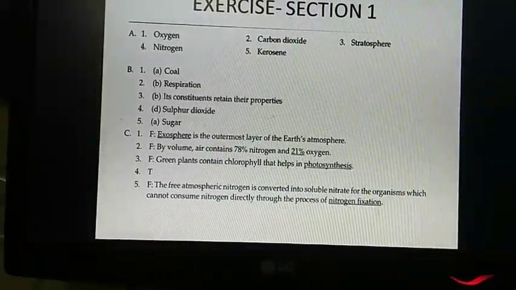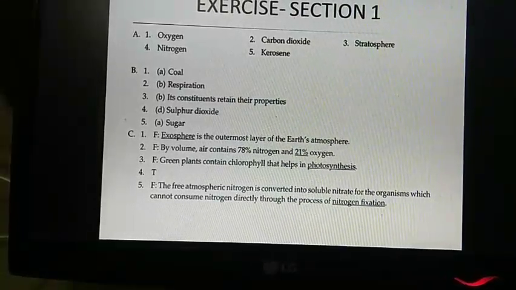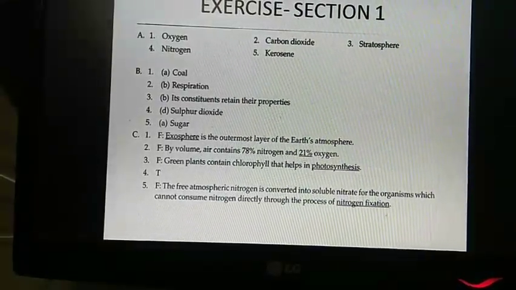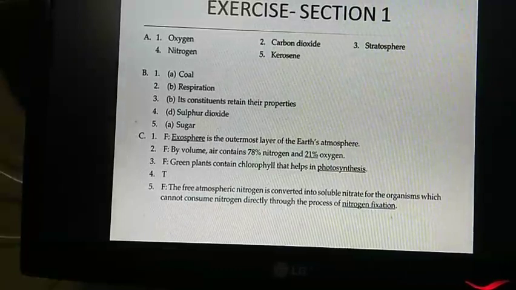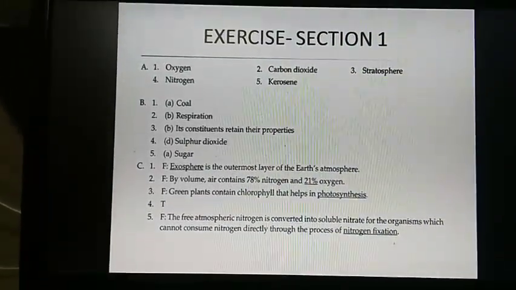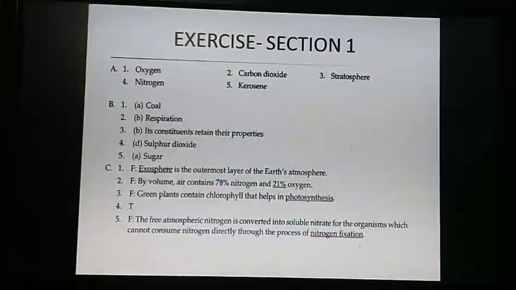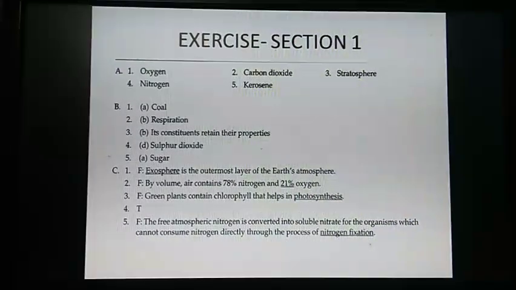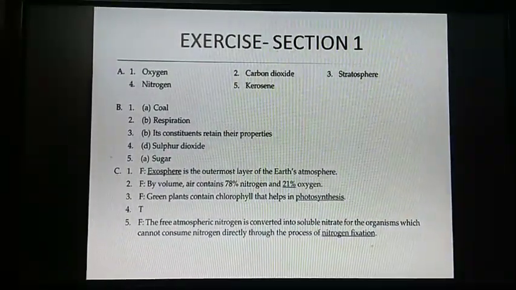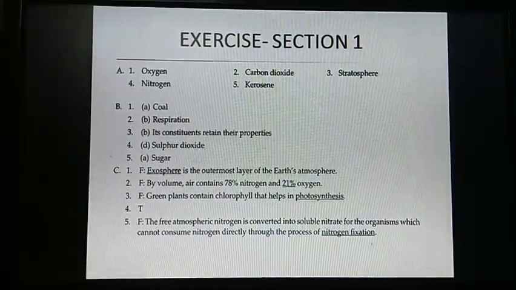Number 4. Which of this is not a constituent of clean air? Answer is D. Sulfur dioxide. Number 5. The food formed during photosynthesis is stored in the form of. Answer is A. Sugar.